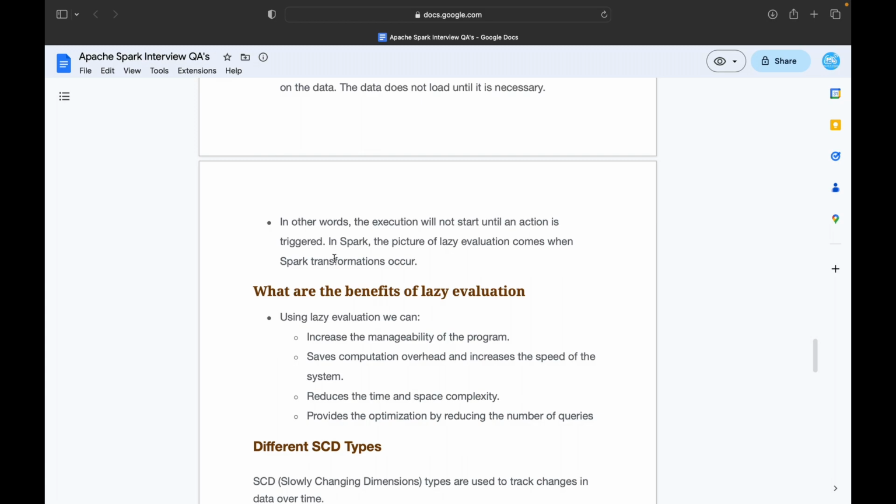What are the main benefits of lazy evaluation? It increases the manageability of the program. It saves computation overhead and increases the speed of the system. It also reduces time and space complexity. And finally, it provides optimization by reducing the number of queries.